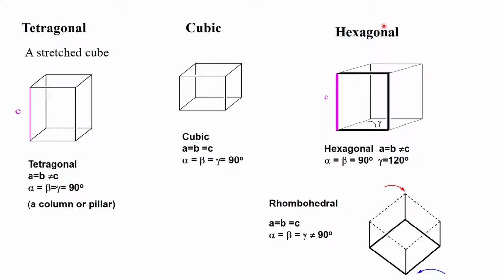A special case of a hexagonal system gives rise to the so-called rhombohedral system, where we essentially have a hexagonal system, but a very special one. It becomes such that A is equal to B equals C, and alpha, beta, gamma are all equal to each other. The difference between the rhombohedral system and the cubic system is the fact that this angle is not equal to 90 degrees. The moment all 3 become equal to 90 degrees, we have a cubic system.